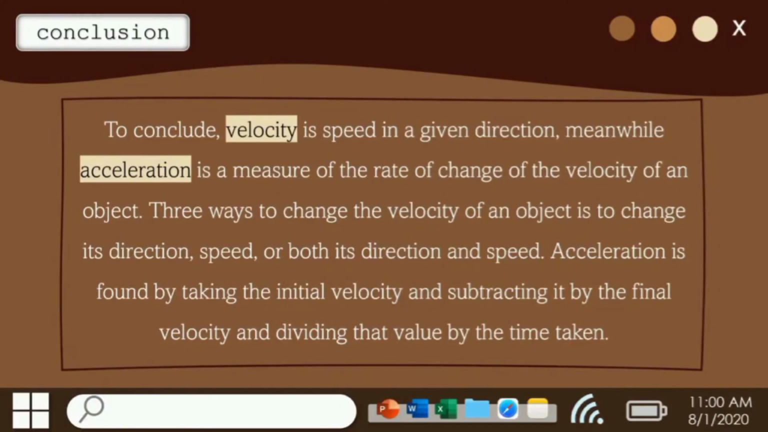To conclude, velocity is speed in a given direction. Meanwhile, acceleration is a measure of the rate of change of the velocity of an object. Three ways to change the velocity of an object are to change its direction, speed, or both its direction and speed. Acceleration is found by taking the final velocity and subtracting the initial velocity and dividing the value by the time taken. That's all.